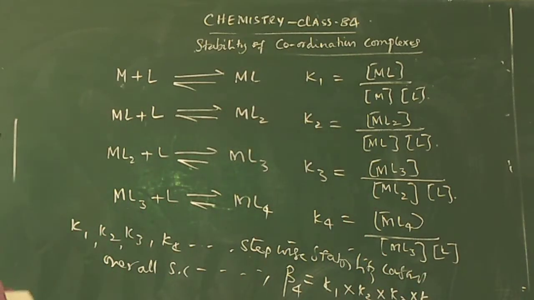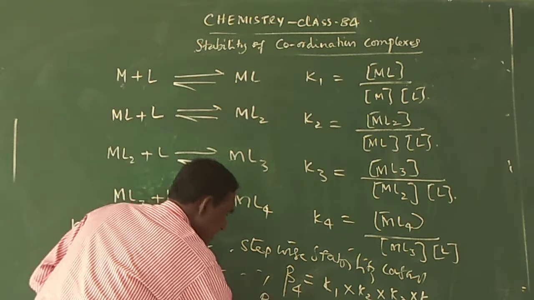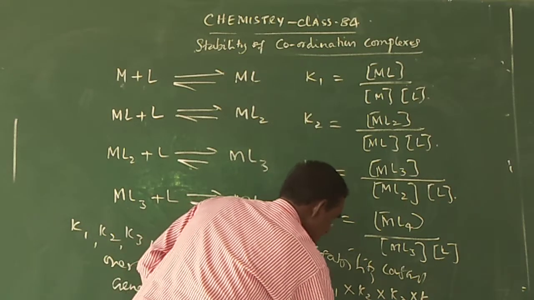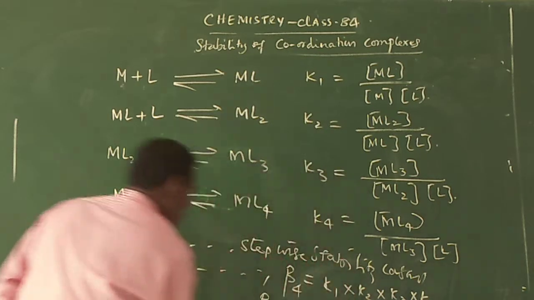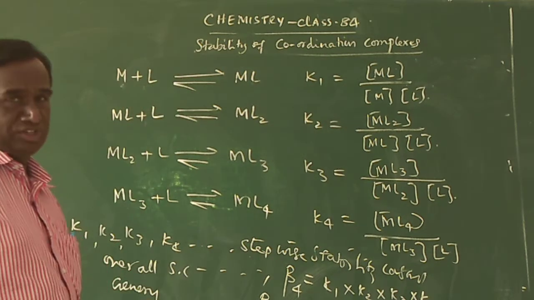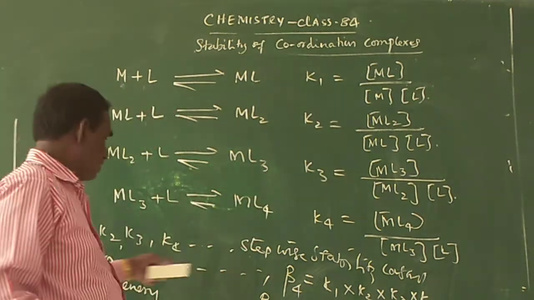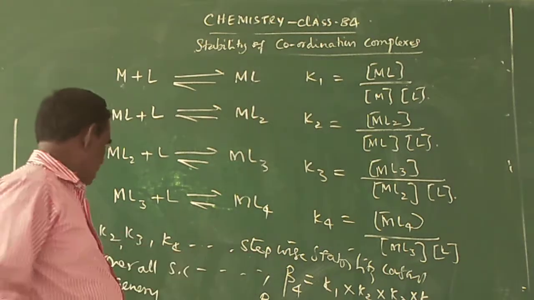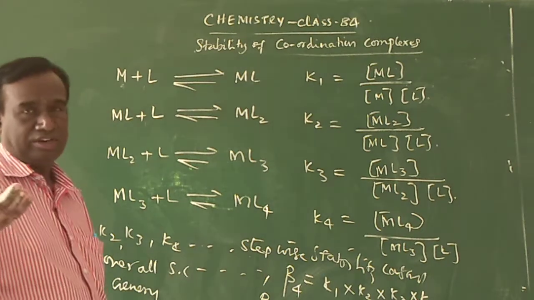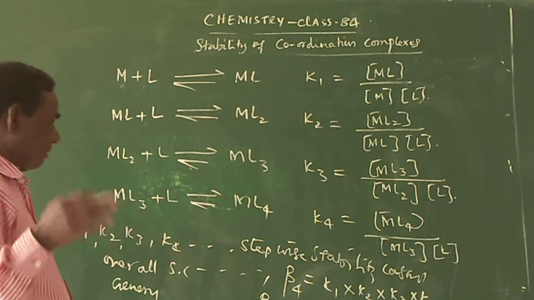In general we can write beta n is equal to K1 into K2 into K3 and so on up to Kn. That is how we can write the stability constant in general. K1, K2, K3 are the stepwise constants, and the overall stability constant is beta 4, or generally beta n. That is how we can calculate the stability constant for coordination complexes or complex entities.